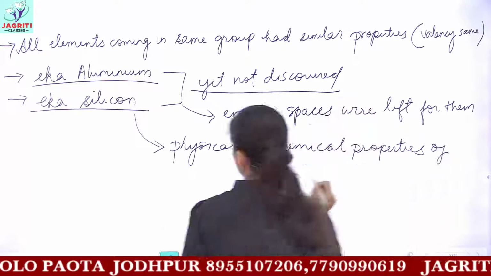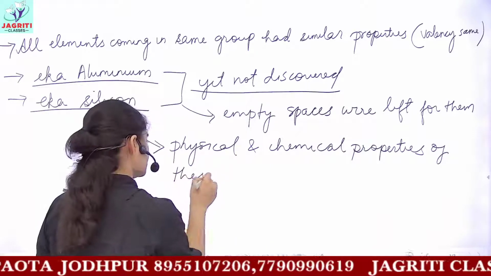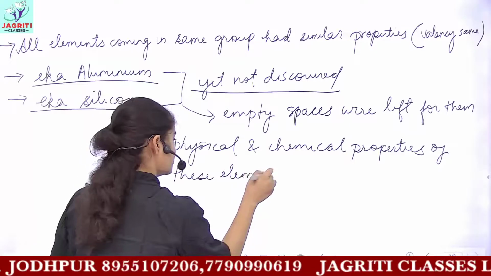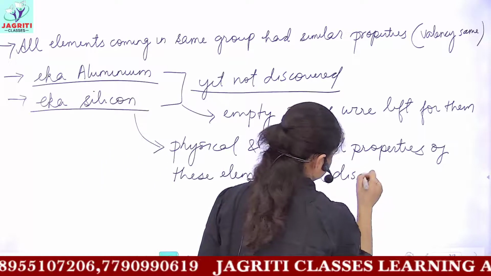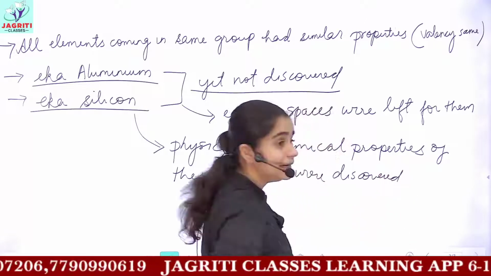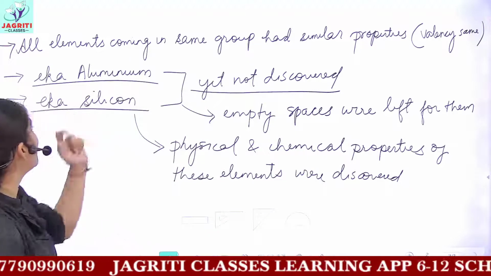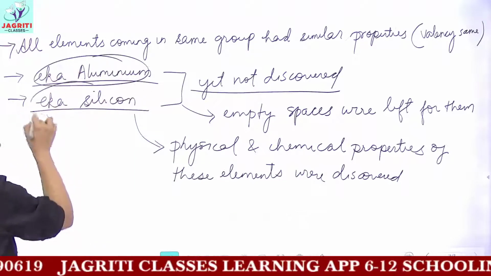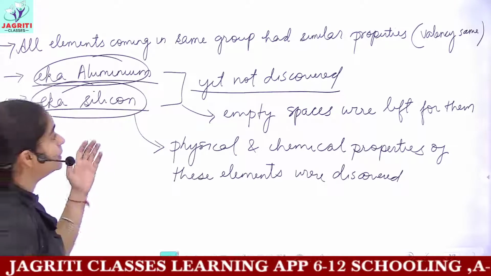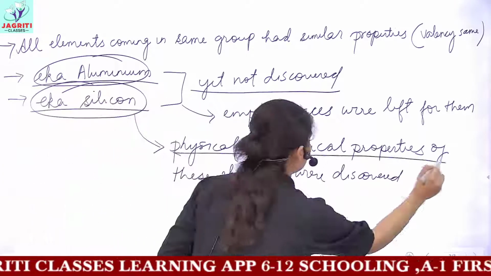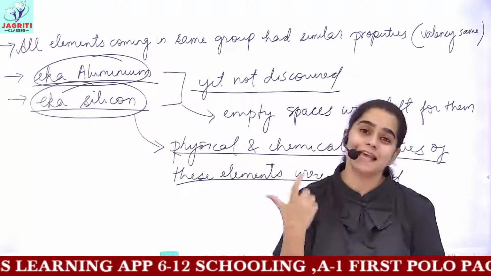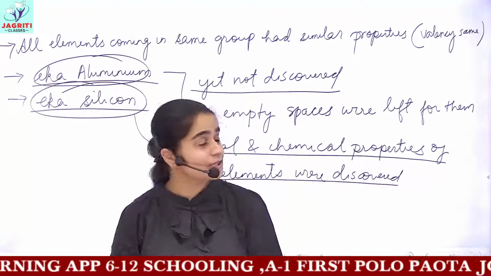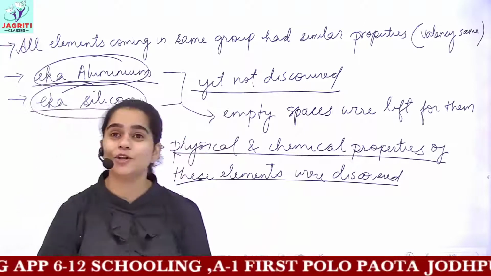And later on, when the elements were found, that is eka-aluminium and eka-silicon, we saw that the chemical and physical properties proposed by Mendeleev were the same as what we have now. So this was the account of the Mendeleev periodic table.